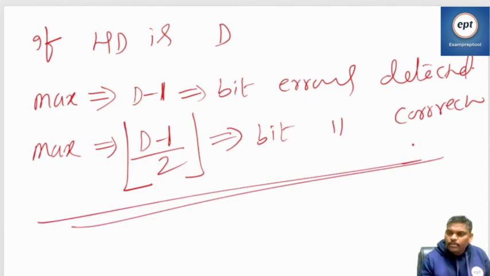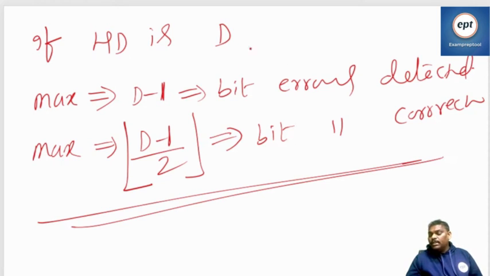So please remember, if Hamming distance is d, maximum d minus 1 bit errors detected, maximum (d minus 1) by 2 bit errors corrected. Detection more, correction less.